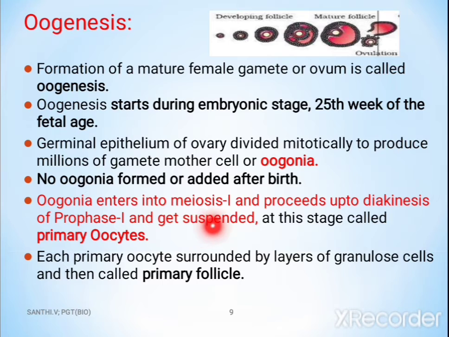Oogonia enter into meiosis 1 and proceed up to diakinesis. Prophase 1 has different steps: leptotene, zygotene, pachytene, diplotene, diakinesis. During the diakinesis stage of prophase 1, it gets suspended. At this stage, it is known as the primary oocyte. Each primary oocyte is surrounded by a layer of granulosa cells and is then called a primary follicle.